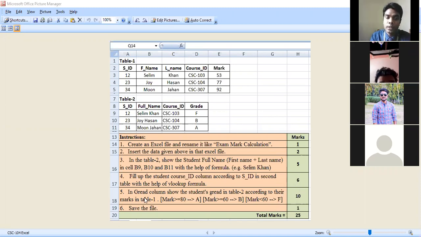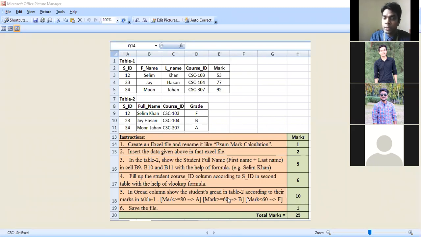Then the fifth one: in the second table's grade column, you have to display the grades. That means you have to convert the mark into a grade according to the student ID. That means you have to apply the nested if condition here.